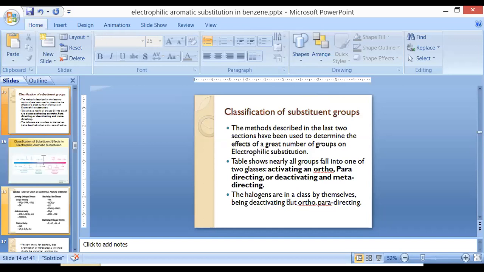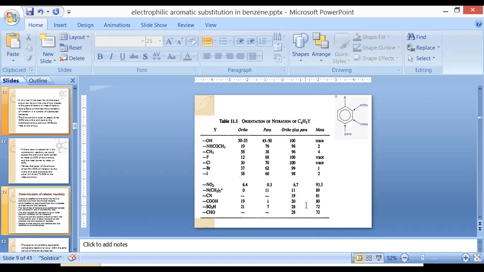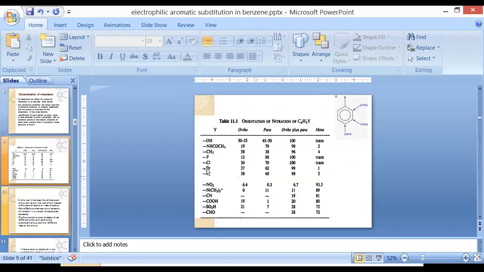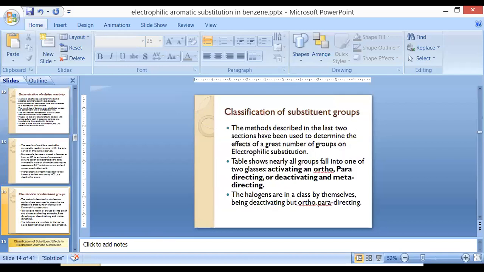So the halogens, as we already discussed in that table, are a class by themselves. They come under the category of deactivating but ortho and para directing. In the table itself we discussed that halogen compounds are deactivating functional groups, but they act at what position? Ortho and para director. So the halogens are in a class by themselves. They deactivate the benzene ring, but come under the category of ortho and para director.